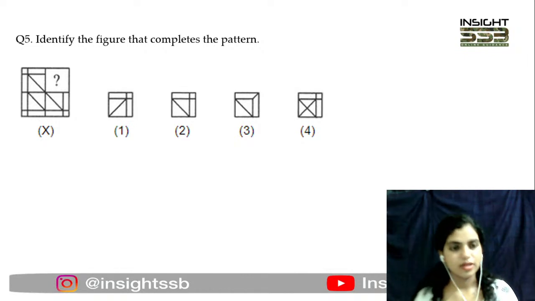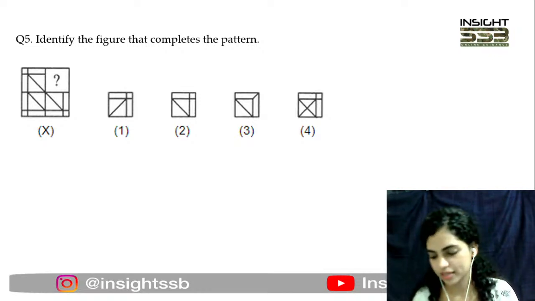So this is your figure, very easy figure. Just quickly tell me which alternative would fit in place of the question mark in figure X.